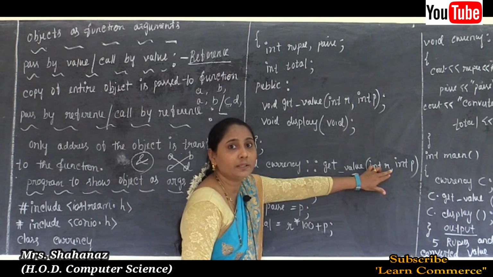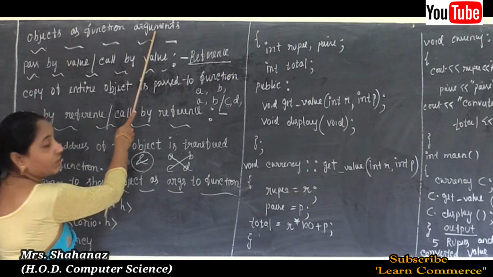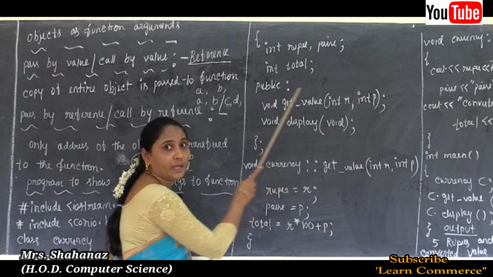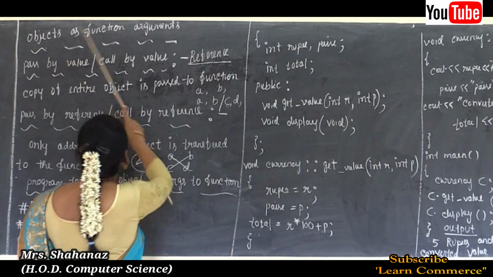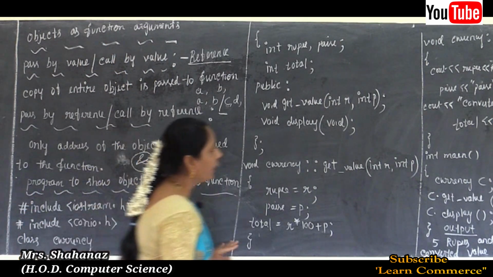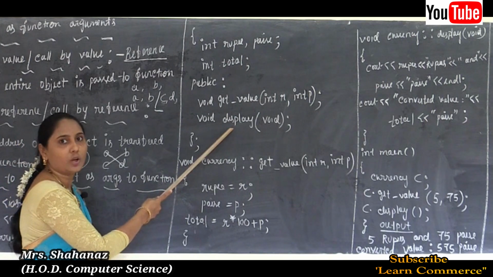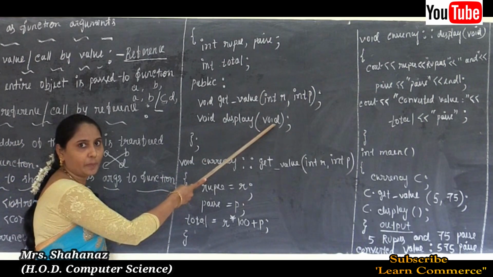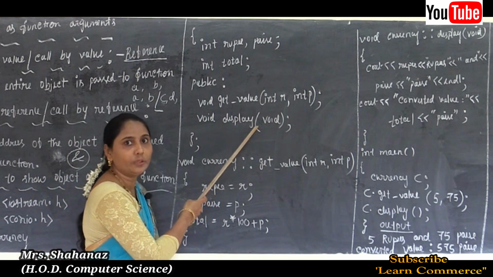Okay, why? Because the concept is the object as function arguments. Object as function arguments. Clear this point? The member function has some arguments that are suitable for the object as function arguments. And next, the second member function, that is called display, but no arguments are there with the member function display. So we already declared. Now I want to define.